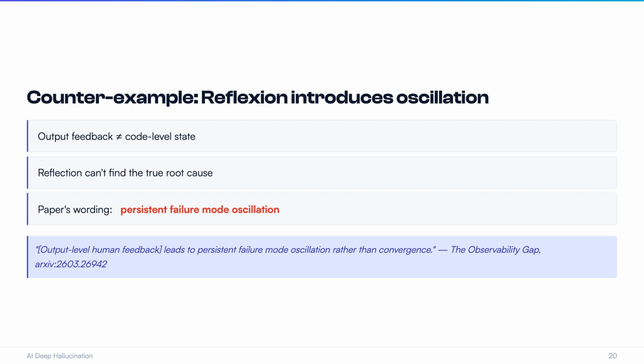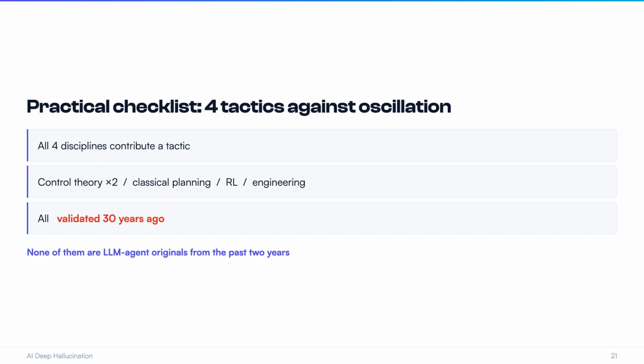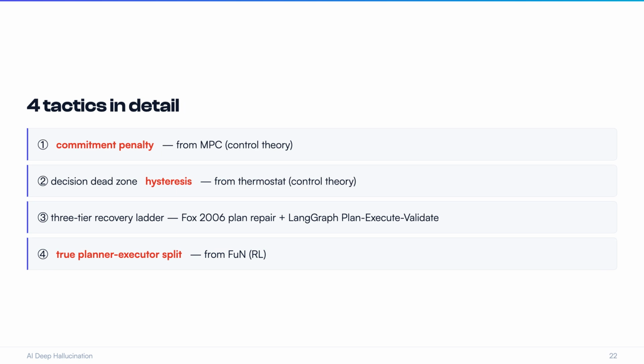I remember in our earlier production agent debugging episode, we covered circuit breaker and retry budget. That episode was about post-crash recovery, circuit breaker to cut off, retry budget to cap retries. This episode is about preventing the crash at the planner layer in the first place. Let me condense it into 4 tactics. Tactic 1, commitment penalty. When evaluating a plan switch, require the new option to be significantly better than the old, not just slightly. Tactic 2, decision dead zone. Add a hysteresis threshold. Don't switch unless the new option exceeds a margin.